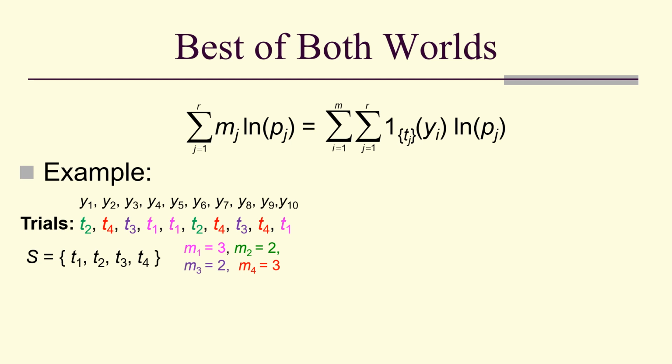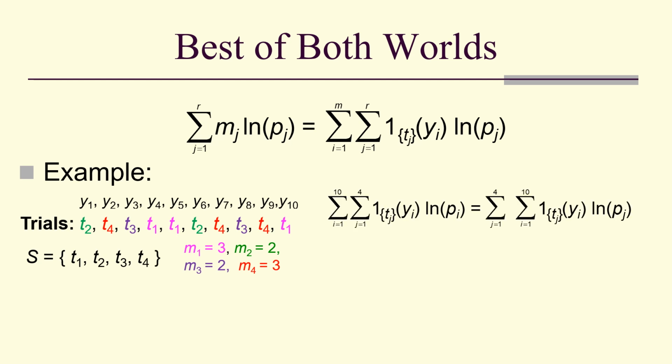I can write the summation in either way, addition's commutative, but using the second form, I can take the sum over i equals 1 to 10 of the indicator function of T sub j at y sub i, isolate that with some parentheses. Notice that the indicator of T sub j is going to be 1 exactly M sub j times as I run through the y sub i's. In other words, I get M sub j.